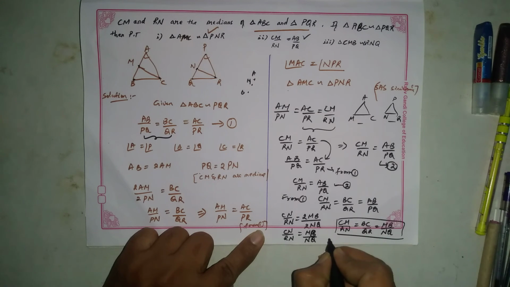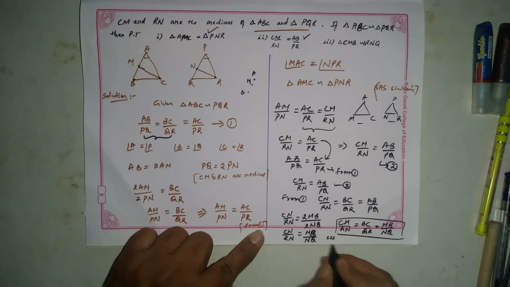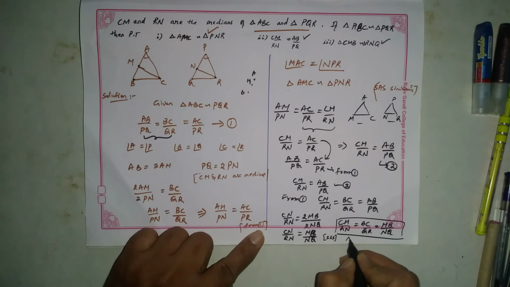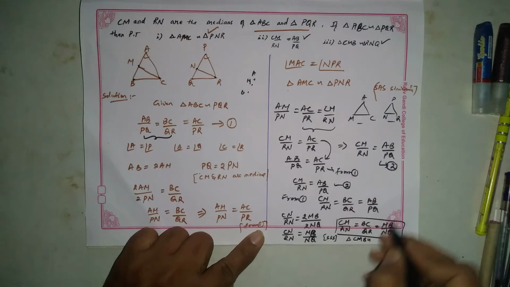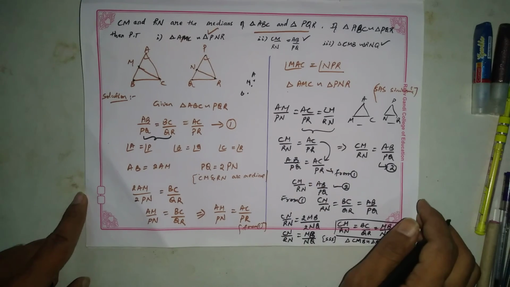So from the SSS similarity criterion, we get triangle CMB is similar to triangle RNQ, and hence we proved the three conditions.